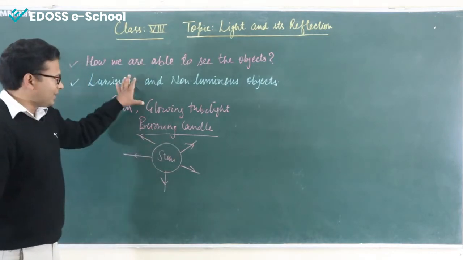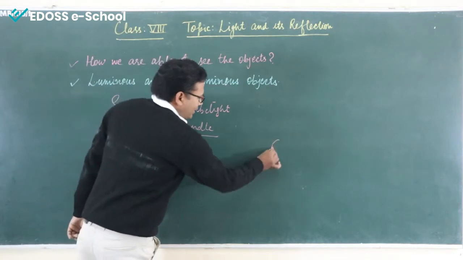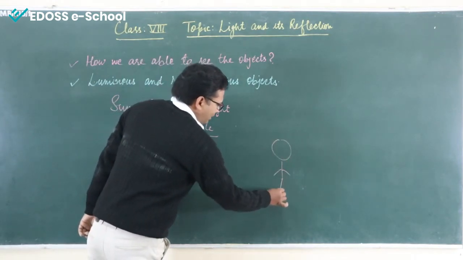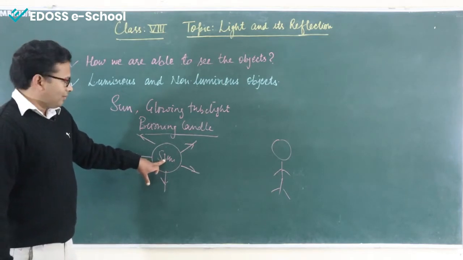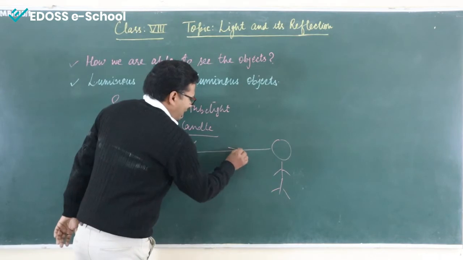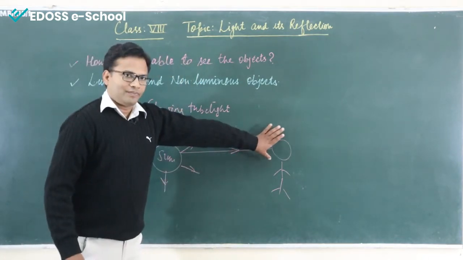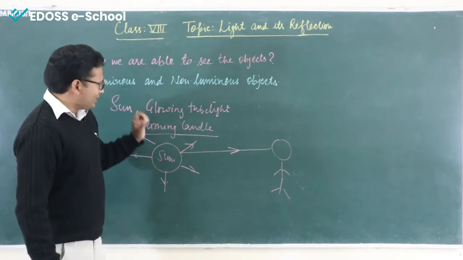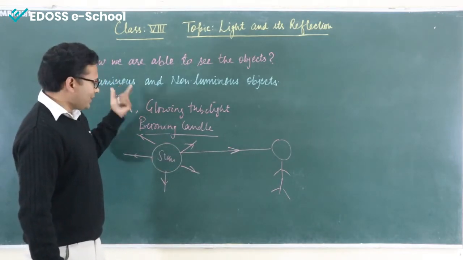A person here is able to see the sun. The light is coming from the sun in a particular direction and is reaching the eye of the person. So this is a source of light, under which a luminous object comes.